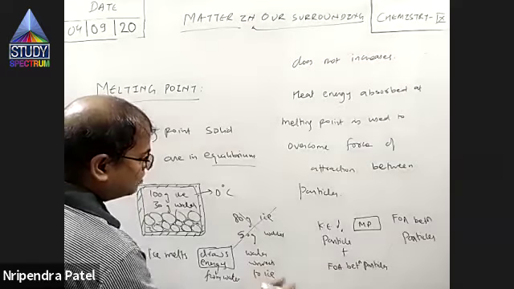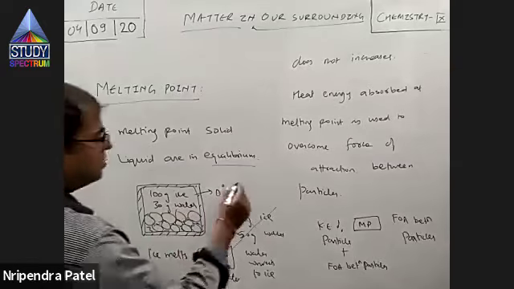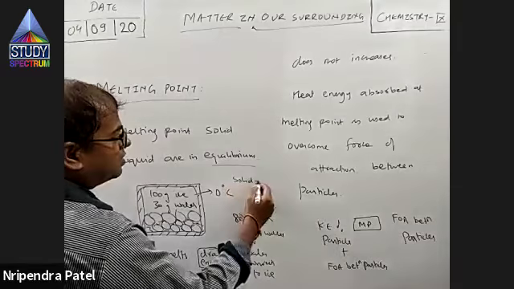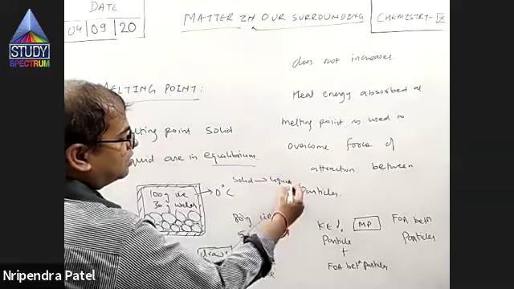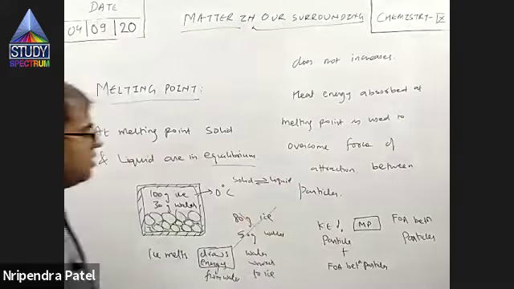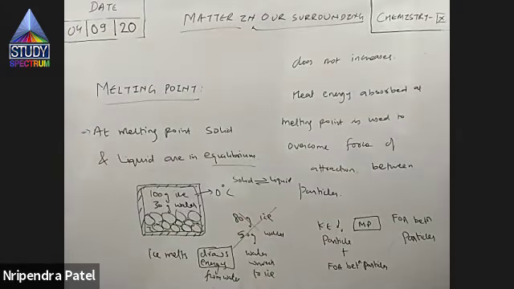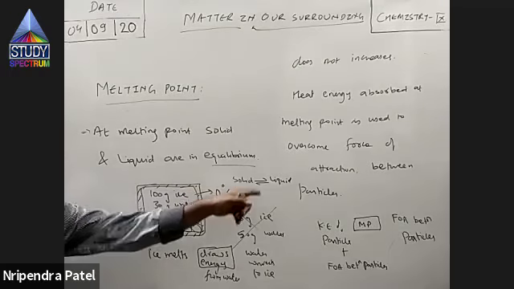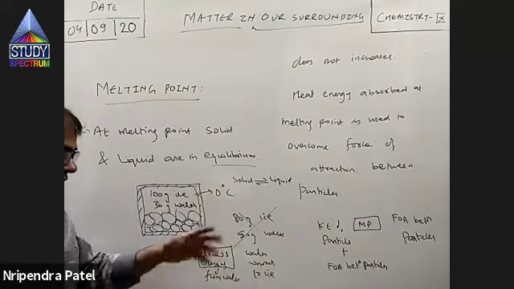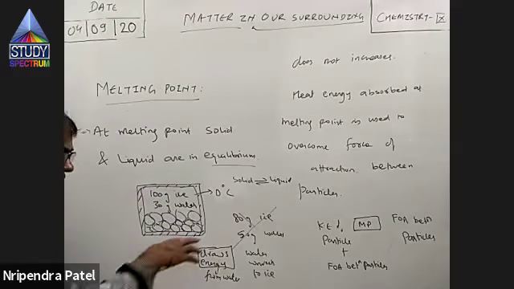Actually, both the processes continue. Solid gets converted to liquid and the same amount of liquid gets converted to solid. This is known as dynamic equilibrium. After some time, what will happen?